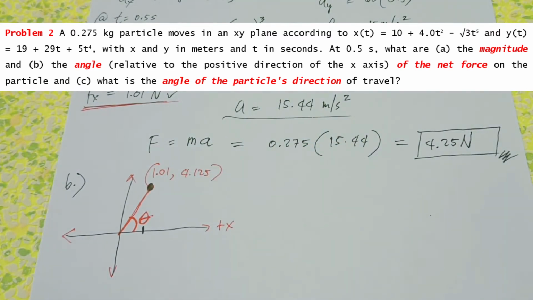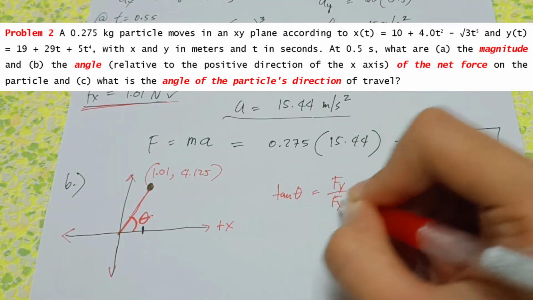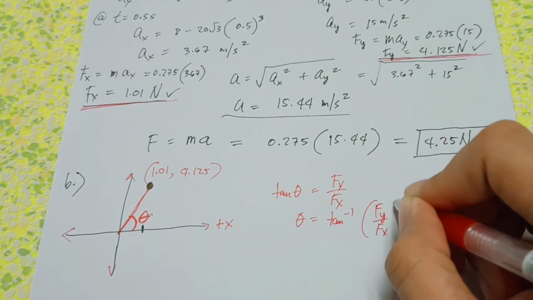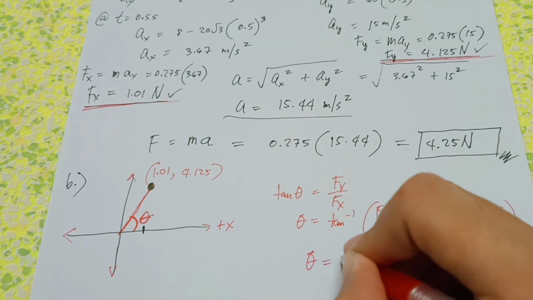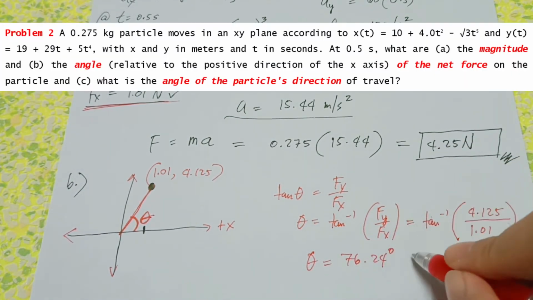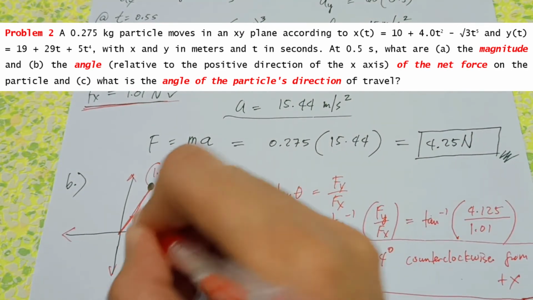May Fy tayo, tapos may Fx. So tangent theta is equal to Fy over Fx. So theta is arc tangent Fy over Fx. Ang Fy natin ay 4.125 over 1.01. Ang theta natin ay 76.24 degrees counterclockwise from positive x. So yun yung sagot natin. Counterclockwise, pag ganun siya.